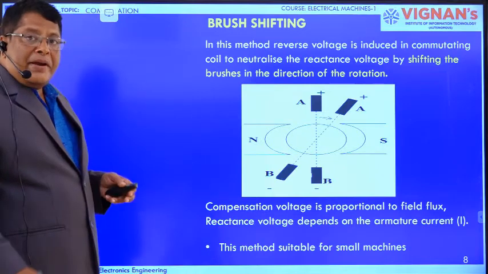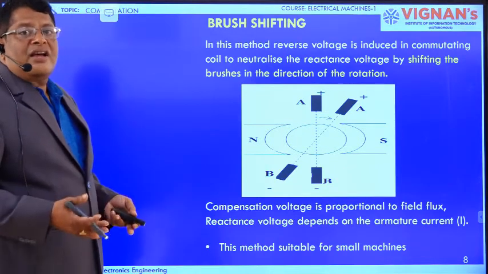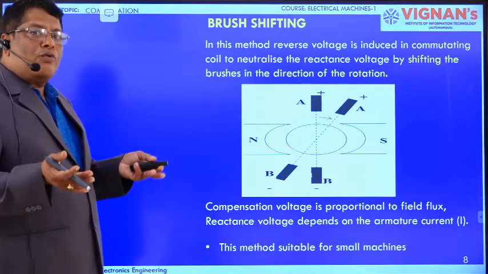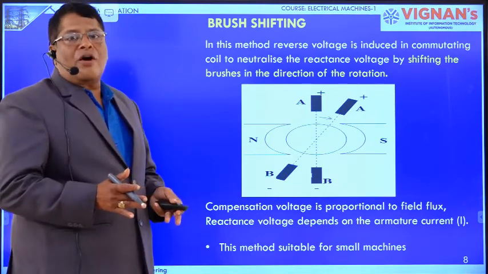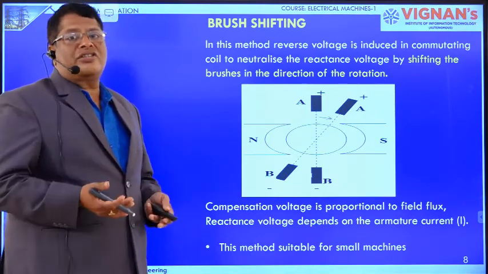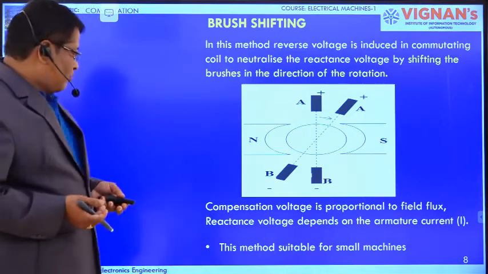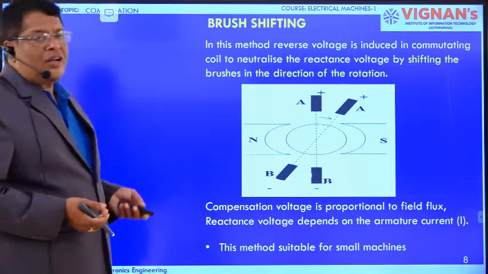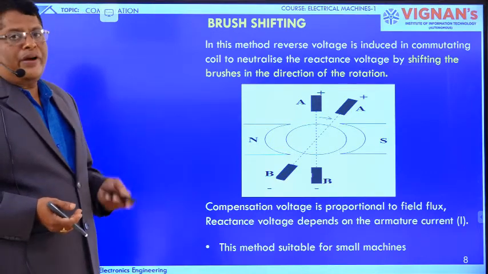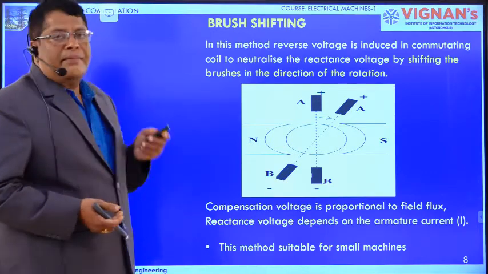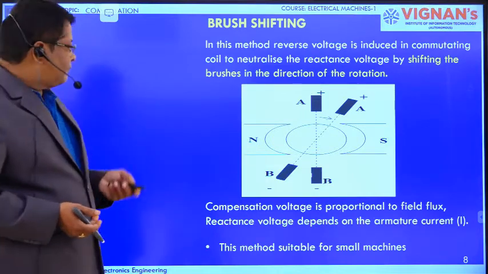So the reactance voltage may not be compensated properly. Some amount of voltage will be there in the commutating coil that may oppose and delay the commutation process. This method is suitable for small machines only. Nowadays we are not using this method also. It is an old method.